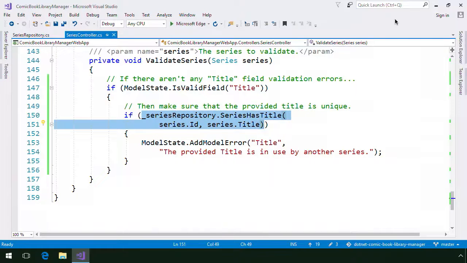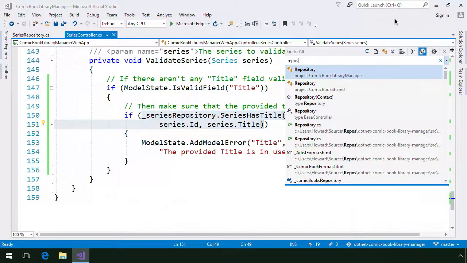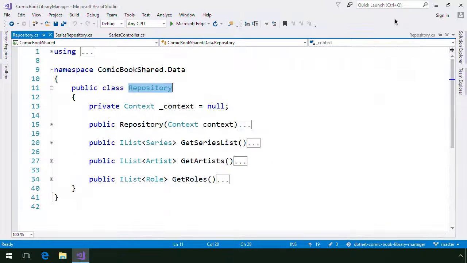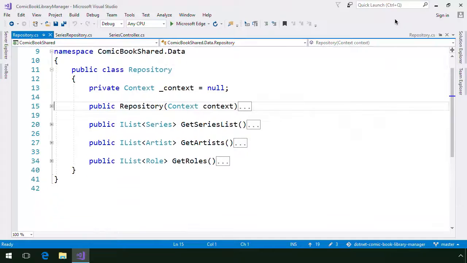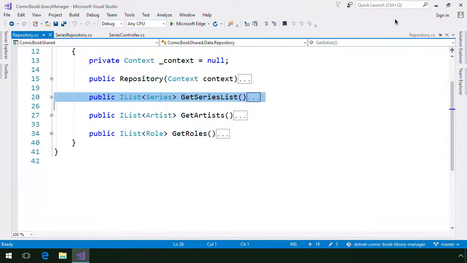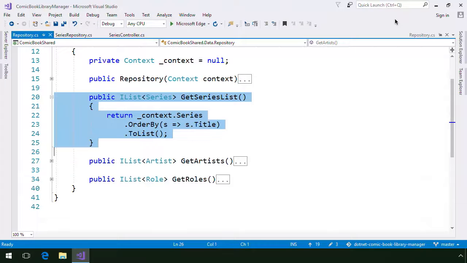While that completed all of the necessary changes to implement the series section, I decided to do a bit of cleanup work in the repository class. The getSeriesList method had the same implementation as the entity type focused repository's getList method, so I removed that method.